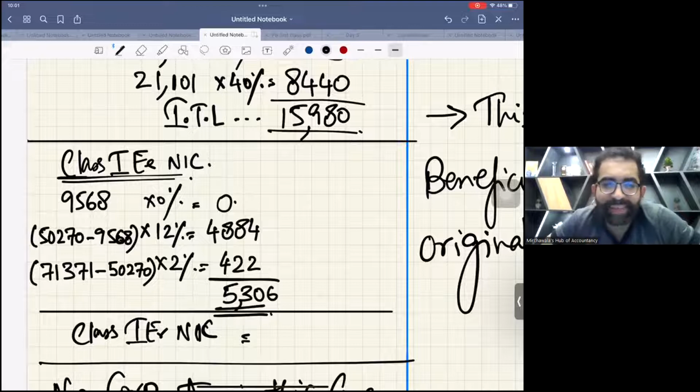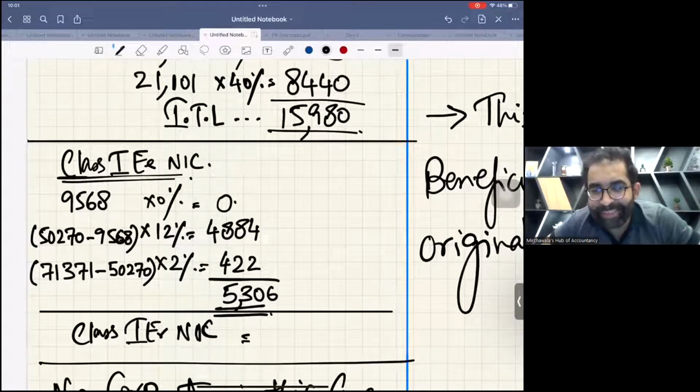And those who don't understand this calculation should download a new game, ping pong. This is my advice for them. Seriously, if you don't know how to calculate normal NIC using the rates, better download some basic games of kids. Sorry.